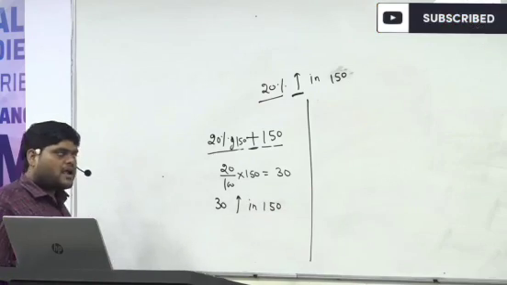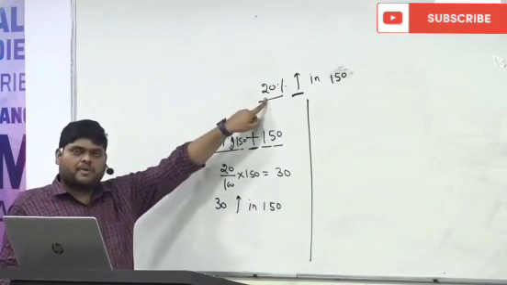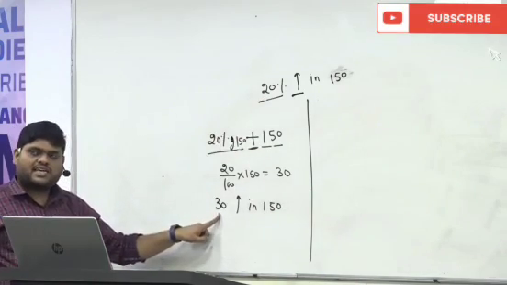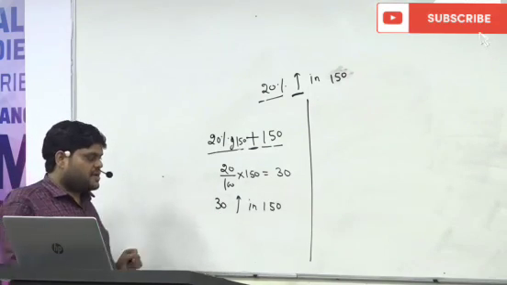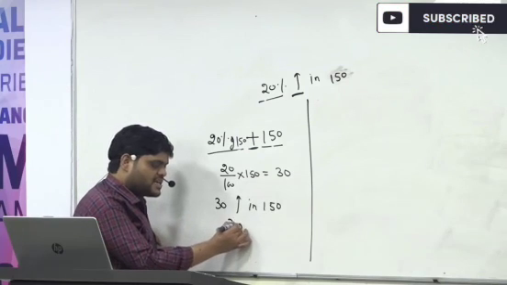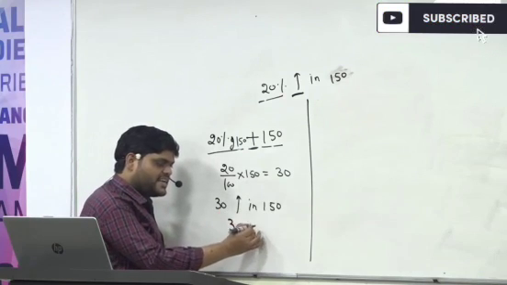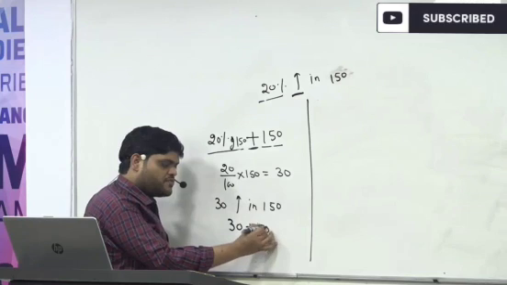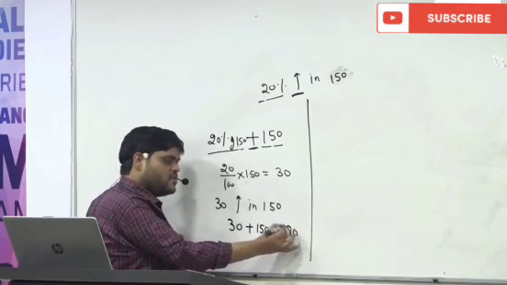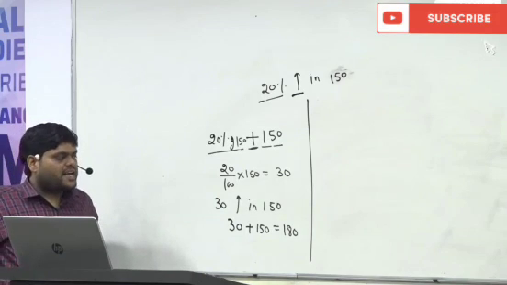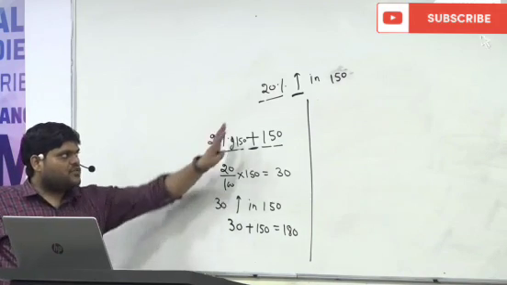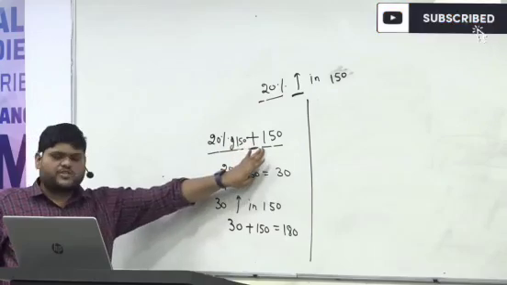We have changed this into number, and the number became 30. Now the question is a 30 increment in 150, which means addition of 30 to 150. Now this becomes 180.